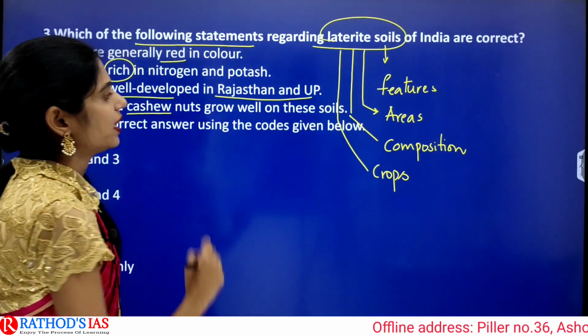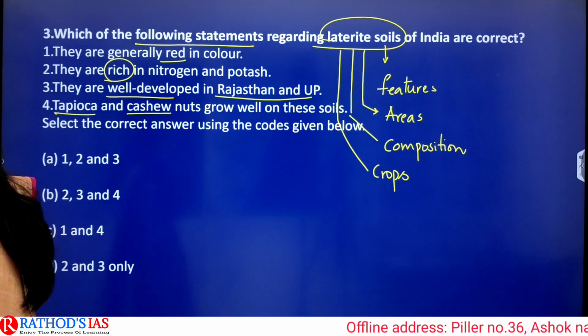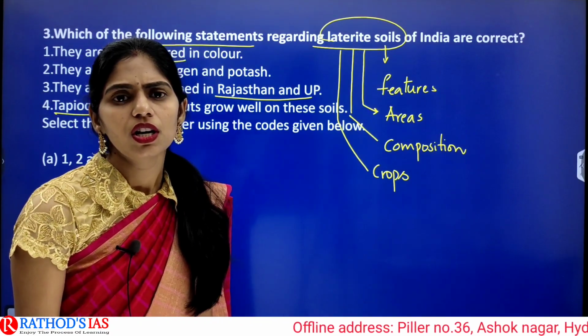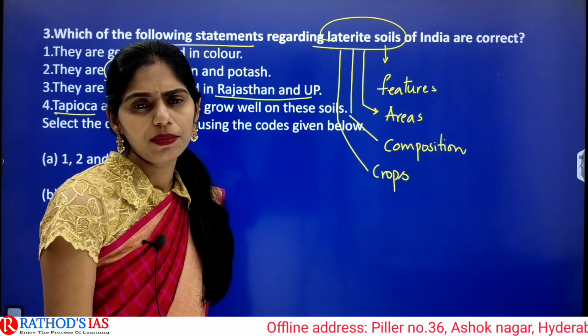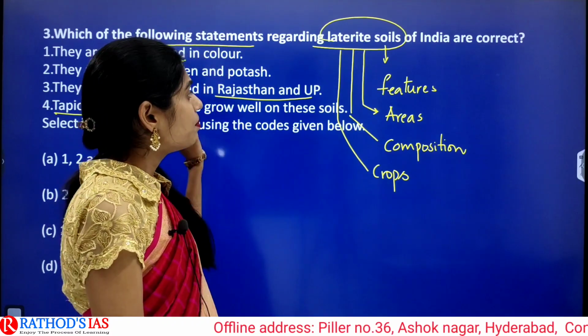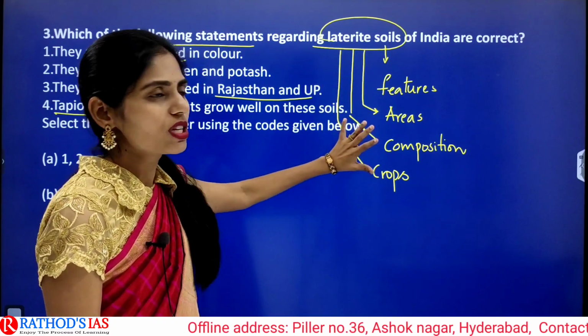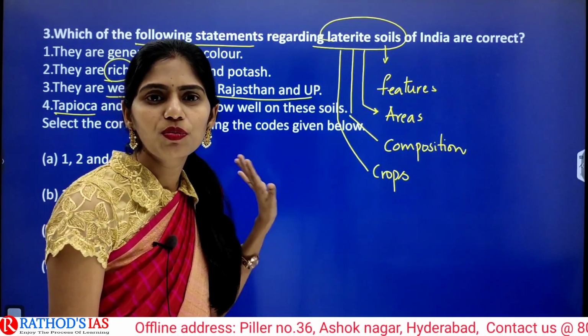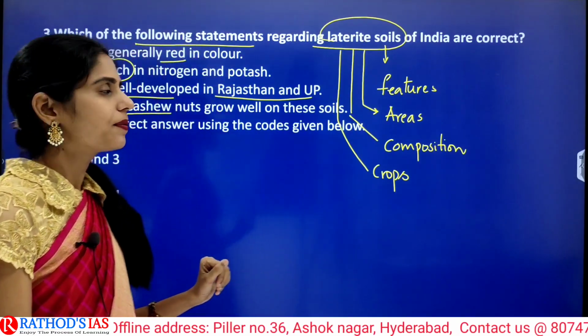In these four areas UPSC can ask questions, and UPSC is asking questions not only in your prelims for the CSE examination but for other examinations like CDS and NDA also. Many times UPSC has already asked questions from soils, and it's one of the most important chapters.